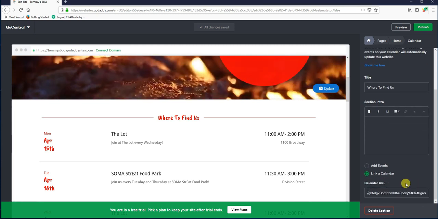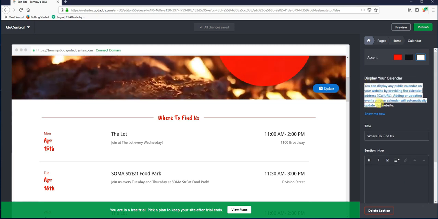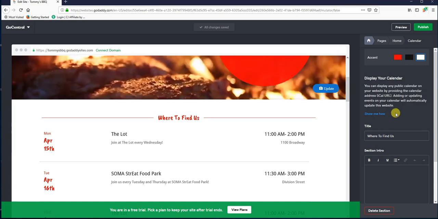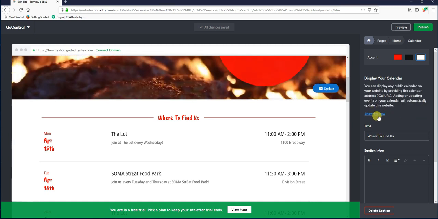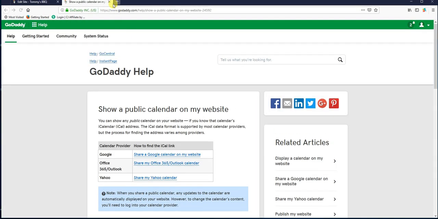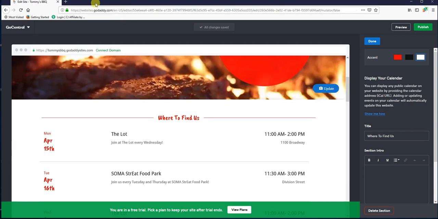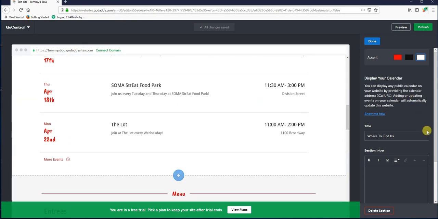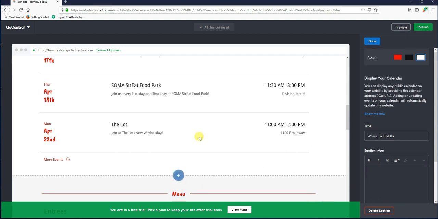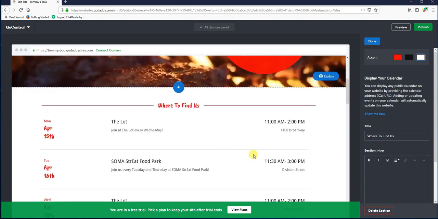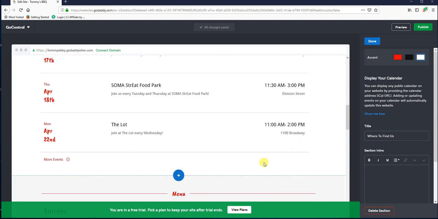I'm not going to go over all about how to do it, but it does tell you right here almost anything that you want to know within GoCentral. If you're not sure about it, there's going to be a show me how link in there somewhere. So if you were to click this, it would go to another link that explains how to link up your Google Calendar with that. Basically, if you were to link this up, all you would have to do is add events to your Google Calendar. It would automatically pull through on the page right here.